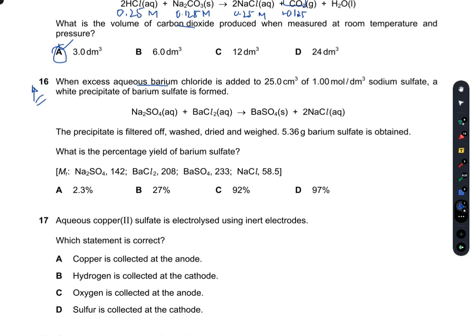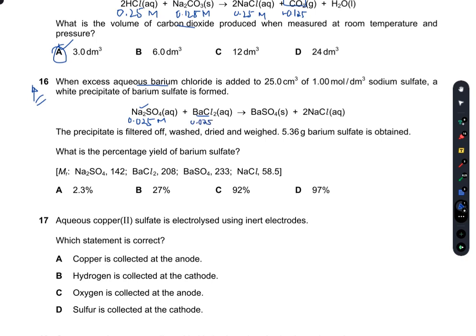First of all, I will have to find the number of moles of barium chloride reacting with Na2SO4, sodium sulfate. So I have 25 divided by 1000, so I have 0.025 moles of sodium sulfate reacting with excess barium chloride, but 0.025 will react with 0.025.